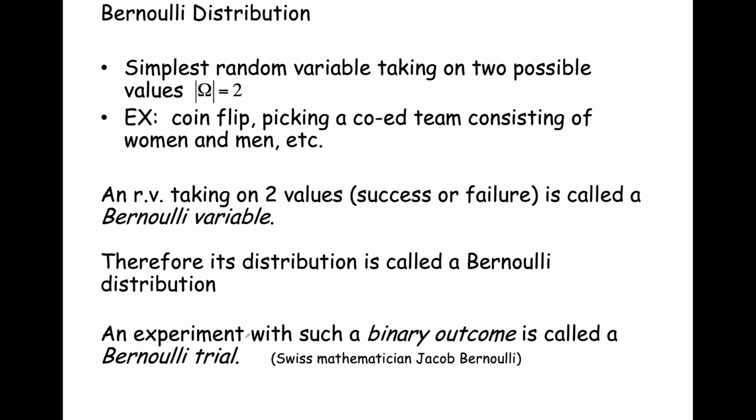Now, a random variable that takes on one of two different values, you could call it A or B, you could call it plus or minus, but in the book, they call it success or failure. This type of random variable that can assume two values, so its range has cardinality 2, is called a Bernoulli random variable or Bernoulli variable. Therefore, the distribution of such a random variable is called a Bernoulli distribution. And the experiment that gave you these two observations, success or failure, is called a Bernoulli trial. It's named after Jacob Bernoulli, who was a mathematician that developed it.